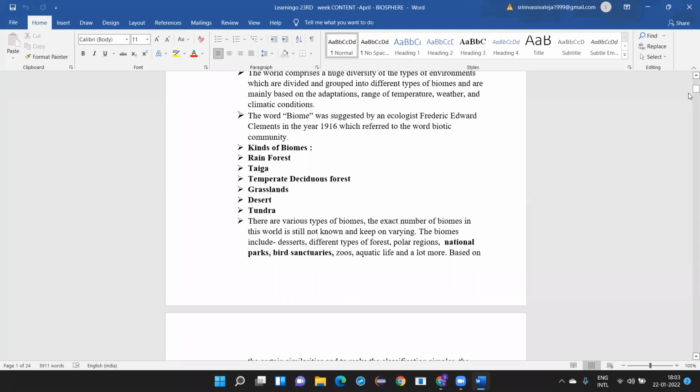Who is an ecologist? Who is called an ecologist? A person who studies the environment. Very good. An ecologist is a person who talks about the balance. We call something an ecological balance. An ecological balance is where we are able to balance nature and human activities together and try to live in a coordinated manner.